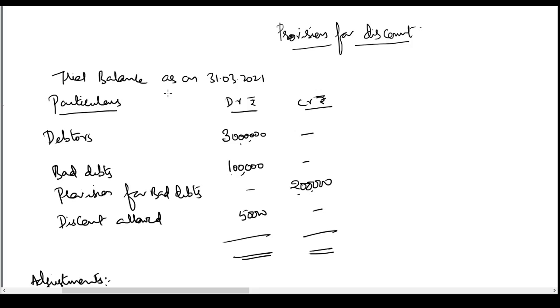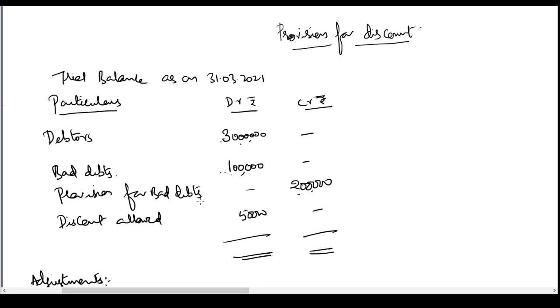You are given a trial balance as on 31st March 21. Debtors 30 lakhs. That means you have made credit sales during the year worth 30 lakhs. There are already some bad debts, 1 lakh, given in the trial balance. How have these bad debts come into the trial balance? We have already recorded some bad debts. During the year we have come to know that the financial position of some customers has deteriorated and their ability to pay has reduced. So we have already recognized some losses in our books by passing entries. For this loss, we have already passed the entry bad debts account debit to debtors. This debtors is after subtracting this loss of 1 lakh.